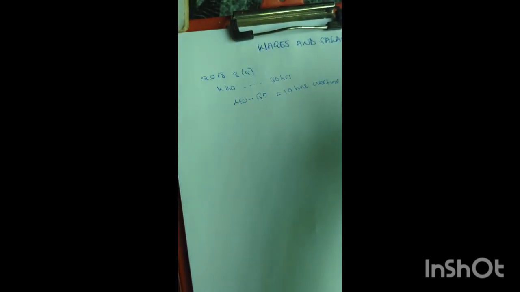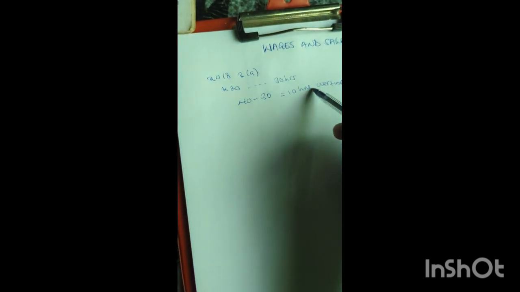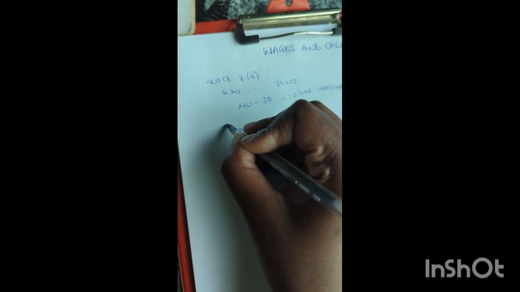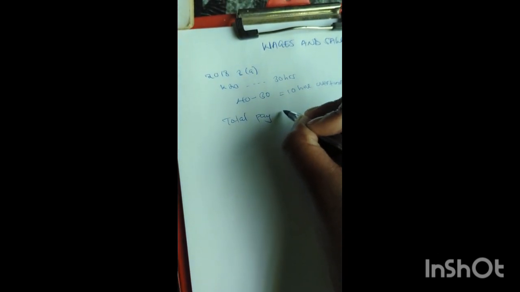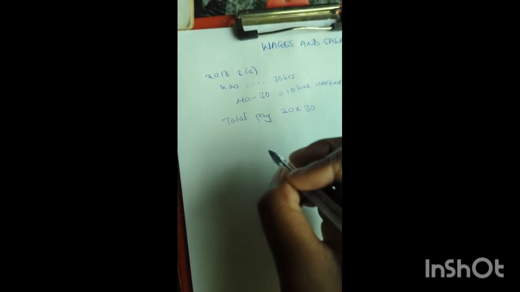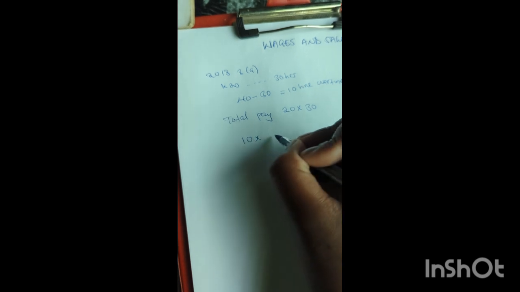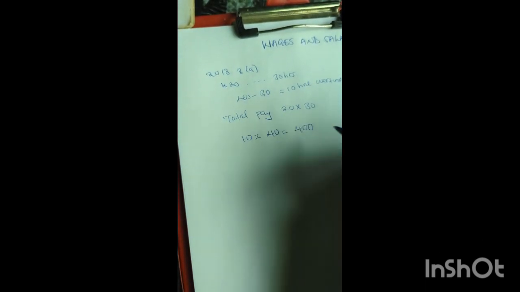To know how much he got paid, we'll multiply the 30 hours by the normal rate, which is 20, plus 10 hours at double rate. So double rate is 20 kwacha by 2 to give us 40 kwacha. So his total pay will be the normal one first, 20 multiplied by the 30 hours. Then overtime will be 10 multiplied by double rate, which is 40. So 10 by 40 is 400.